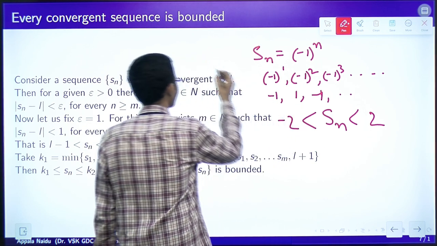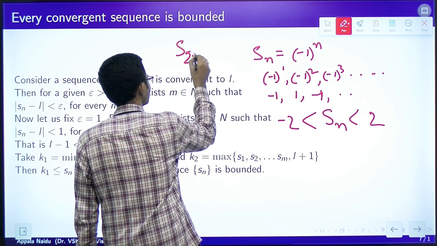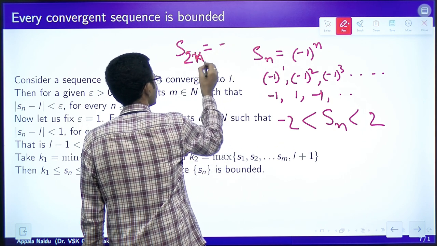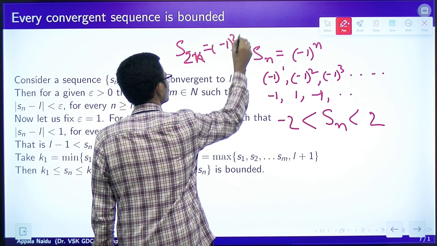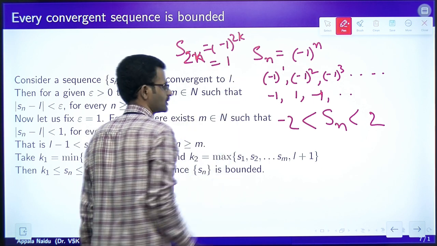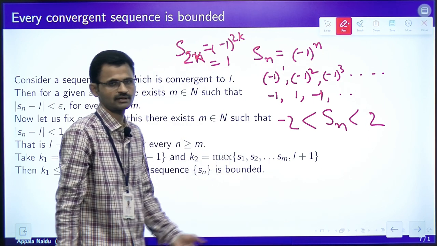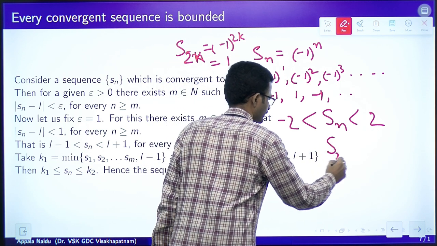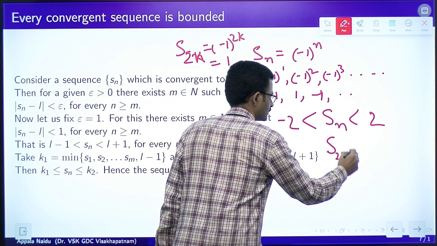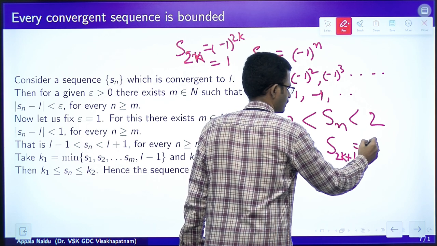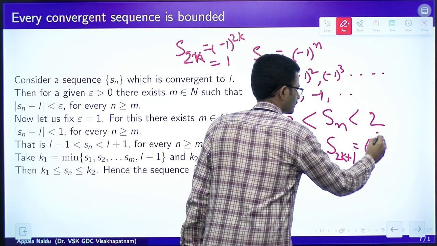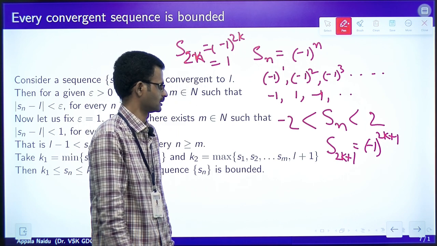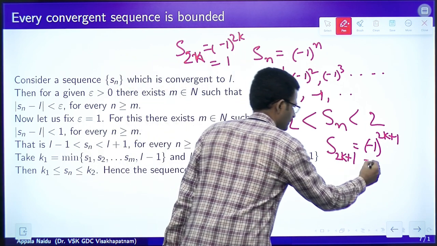If we take the even subsequence, S2k, which is minus 1 power 2k, this is plus 1. This is one subsequence of the given sequence. If we take the odd subsequence, minus 1 power 2k plus 1, this is minus 1.